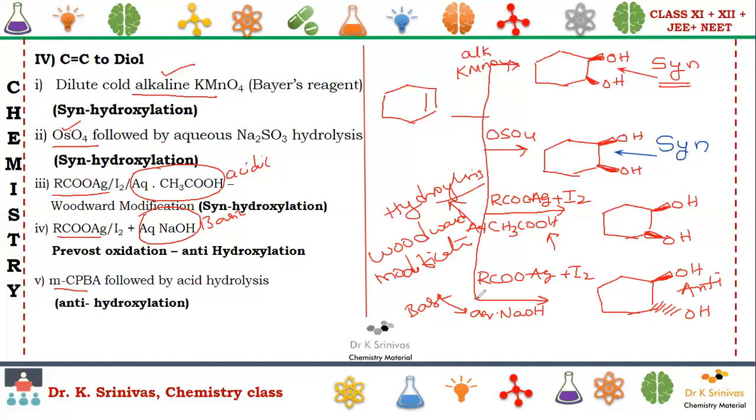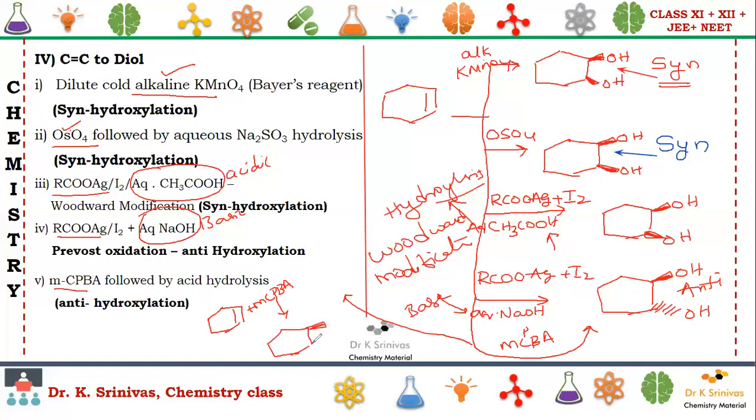Similarly, we are going to get the same product by using MCPBA. Sir, you told that it will form epoxide, but you are saying 1,2. Yes. Let us try to understand. I am taking this cyclohexene plus MCPBA. MCPBA will result in the formation of epoxide. Up to here, it is very clear.